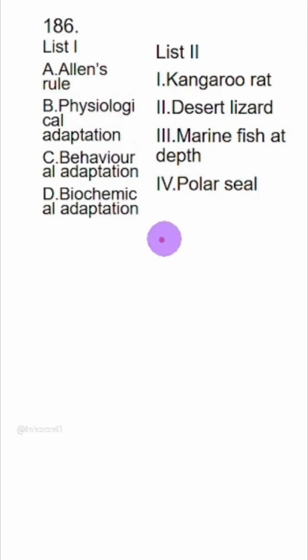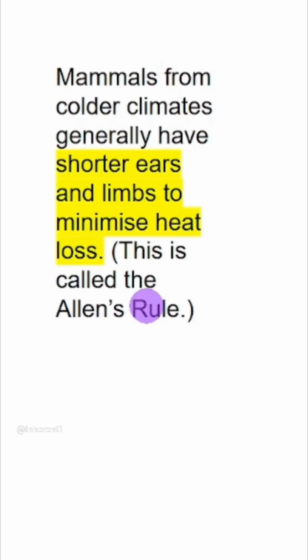Match question. Okay, different types of adaptation and examples of animals. So one by one we will go through this before attempting the question. So first one, Allen's rule. It matches with polar seal. So what is the rule? The rule says mammals from colder climates generally have shorter ears and limbs, and this adaptation helps them to minimize heat loss.